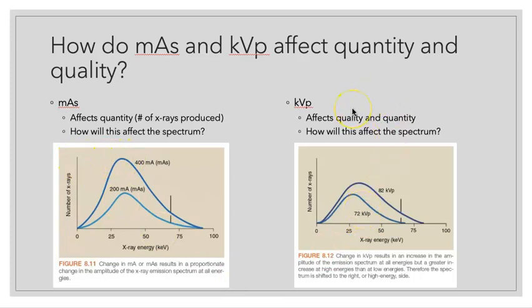On the other hand, we have kVp. Now we know kVp affects quality and quantity. So how will this affect the spectrum? Well, if we have a change in kVp, then yes, we will have a change of where this bell curve starts and also stops. Here our kVp selected was 72, so it stops here at 72. Or here we have 82 kVp, so our continuous spectrum goes all the way to 82. And that means we will also change amplitude, because we're also changing the quantity of X-rays we get, but that also affects where this peak is.